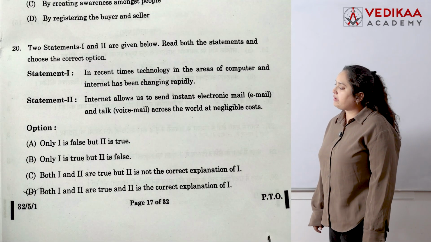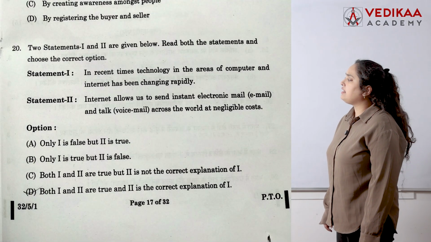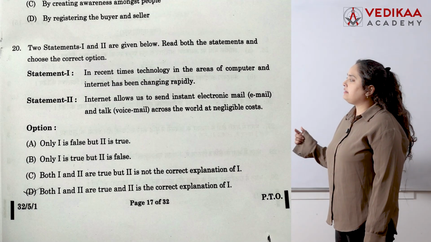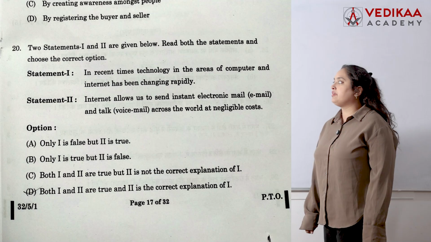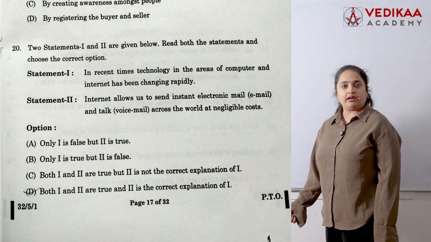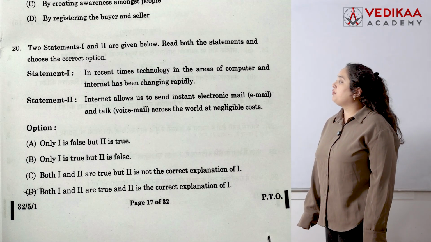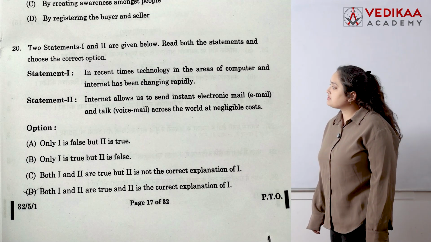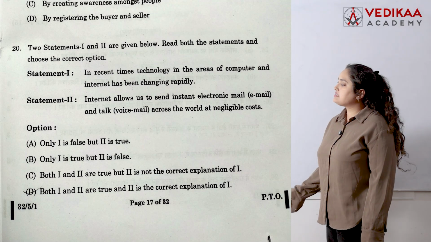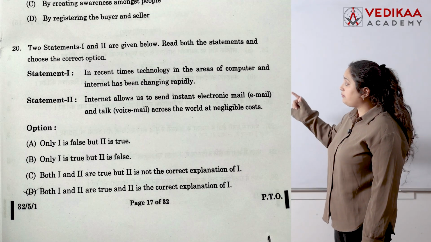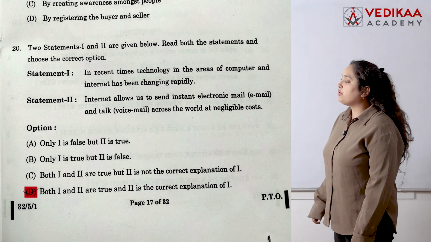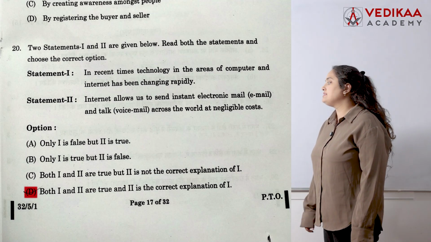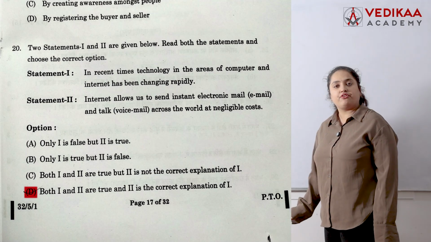Next, move to the 20th question. Again, two statements are given. First: in recent times, technology in the area of computers and the internet has been changing rapidly. Agree. Statement 2: the internet allows us to send instant electronic mail and talk across the world at negligible cost. This statement is also correct, and both are interrelated. So D is your correct answer: both 1 and 2 are true, and the second is the correct explanation of the first.